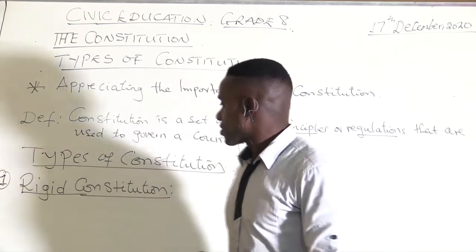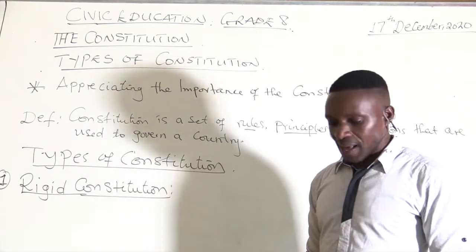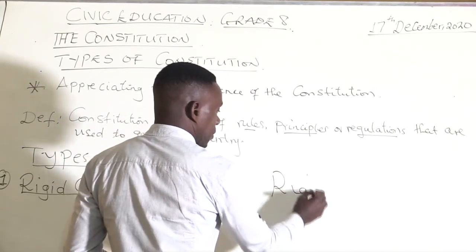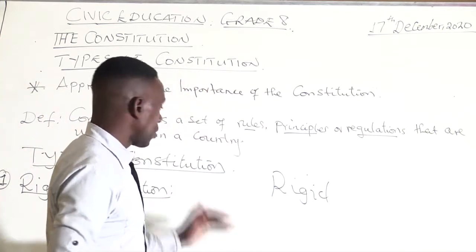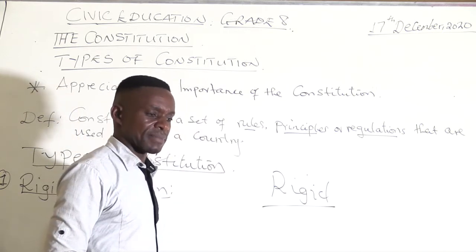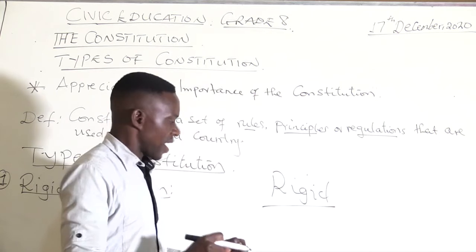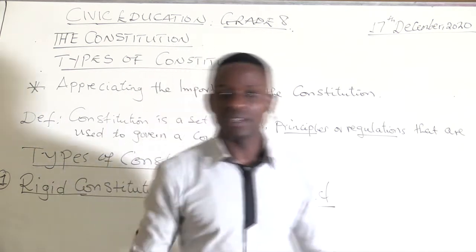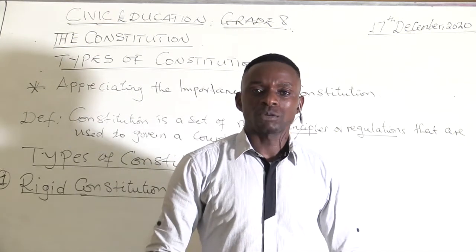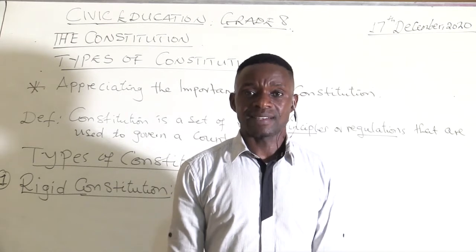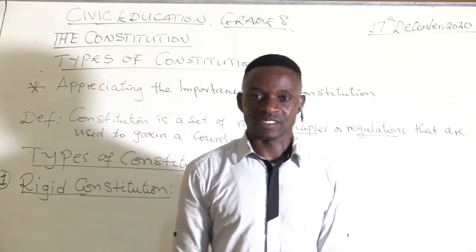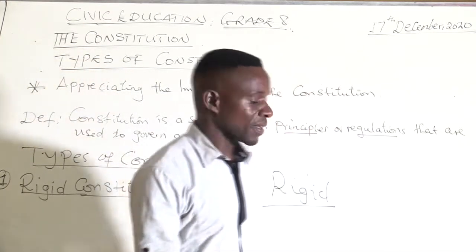Now, from the first word here, rigid. Let's try to discuss this word rigid before we talk more on the rigid Constitution. Something that's rigid is something that is not flexible. It is something that is hard, very hard. It doesn't move. If I become rigid, like the way I'm standing here, I will not be able to fidget, I will not be able to move, I will not shake. I become static like this. I'm rigid. Someone can come to push me, I'll just fall like this. It's like a pause. That's rigidity.